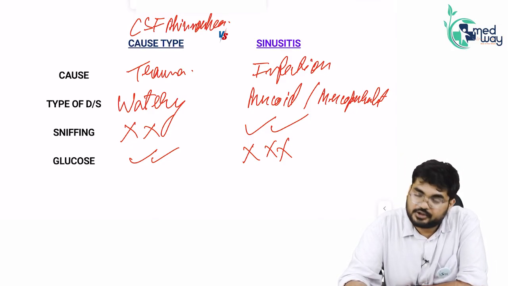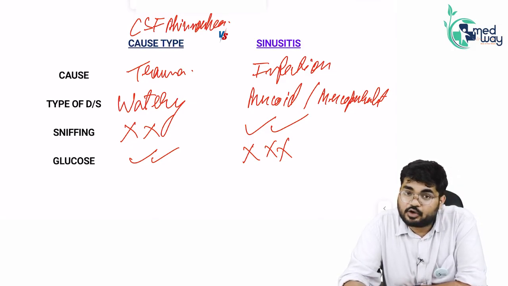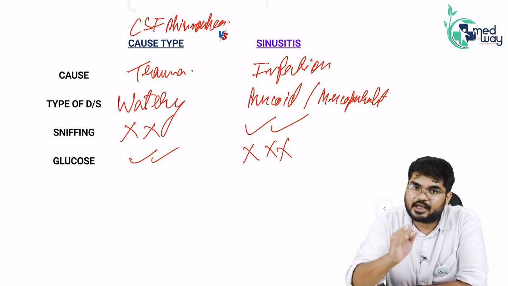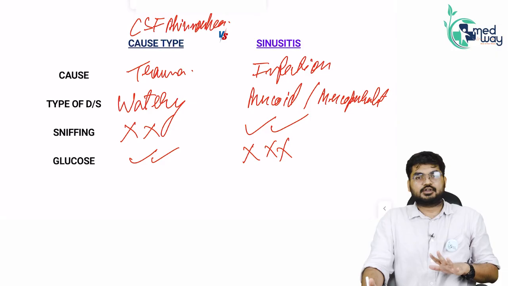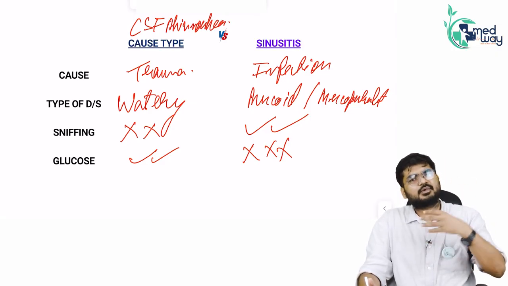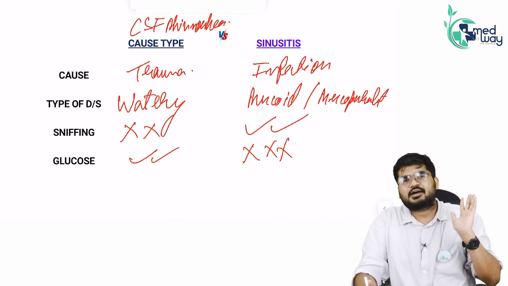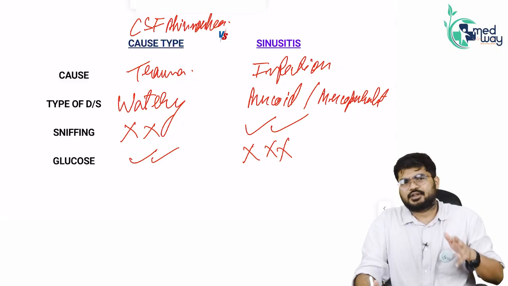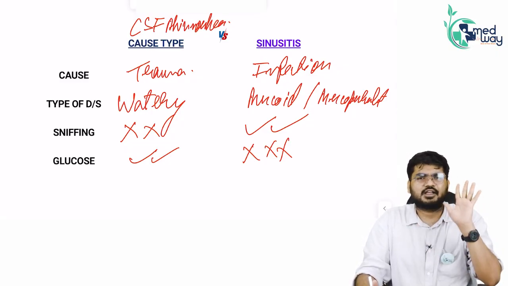Fine. Going to the next part. Sir, what shall be the methodology to diagnose CSF rhinorrhea? Dekho, try to understand one very important thing. To diagnose CSF rhinorrhea, I have a number of investigations. I can go for CT scan, I can go for MRI, I can go for the target or halo sign, I can go for cisternographies, all sorts of investigation I can do.